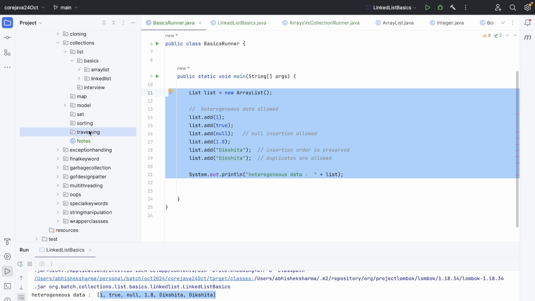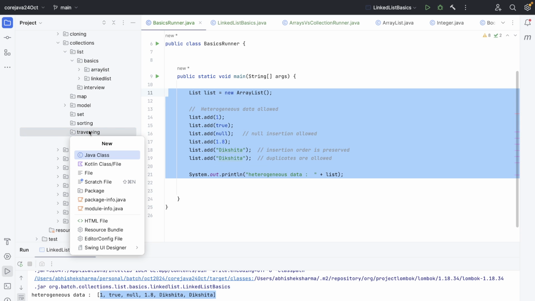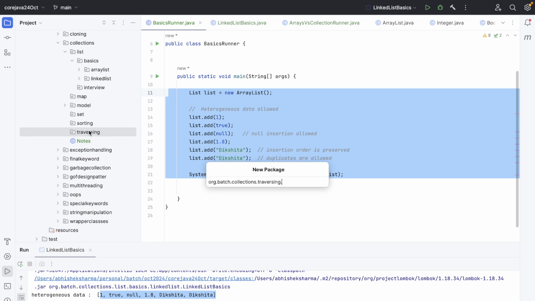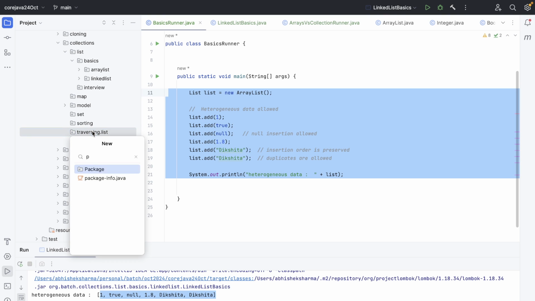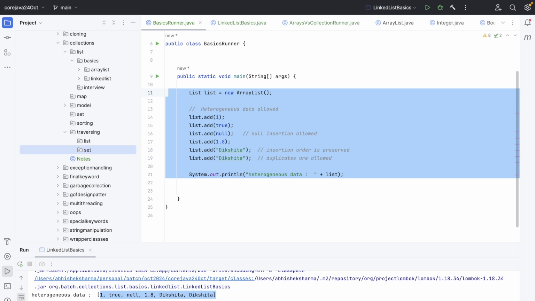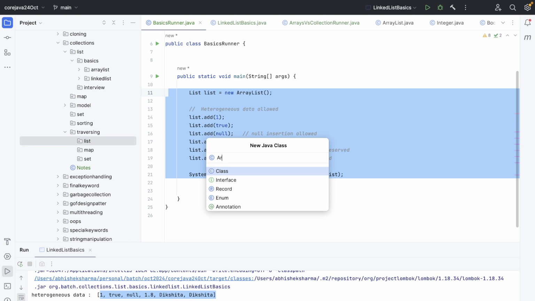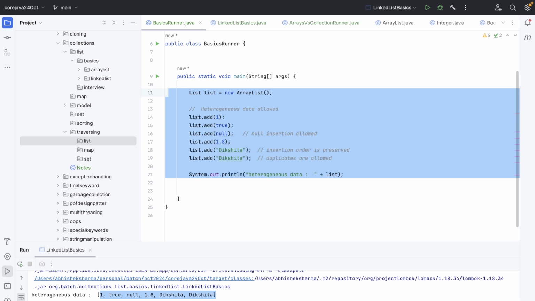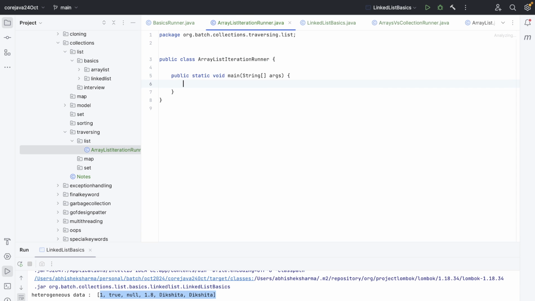And we go to the traversing, and in the traversing, we have to create again list interfaces, and then set, and then map, in the list again array list, iteration runner. So what I'm going to do is simply print this thing, right?